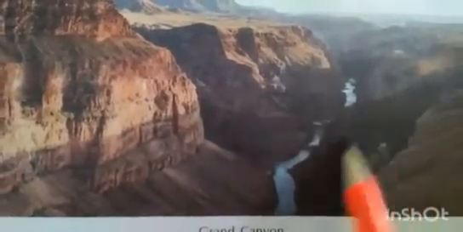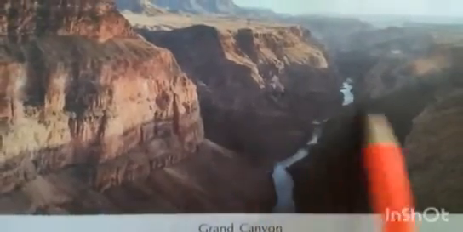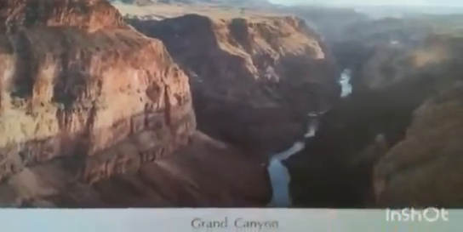Gorges which are deep and wide are called canyons. This is gorge and this is what? This is canyons. This is narrow, you can see over here, while canyons are wide.